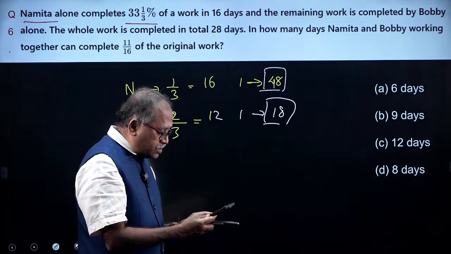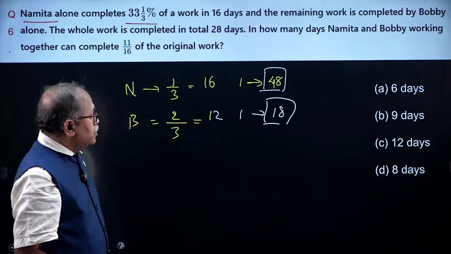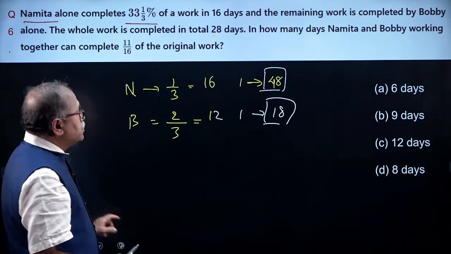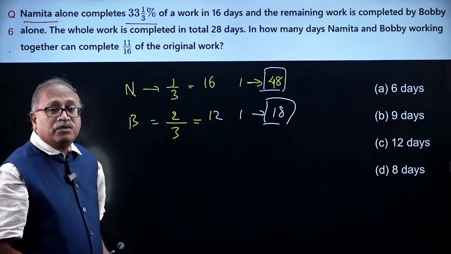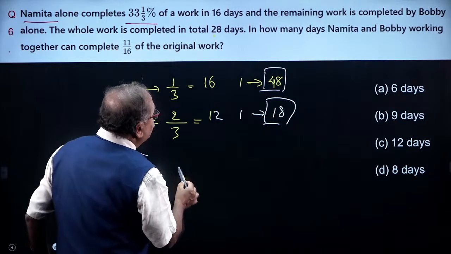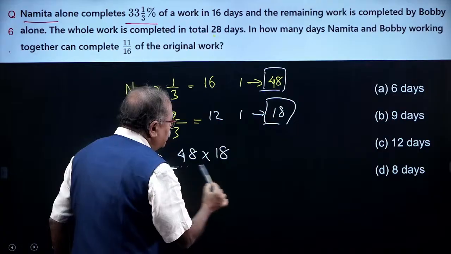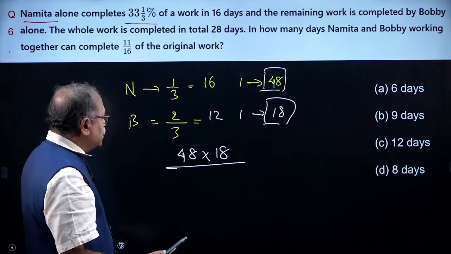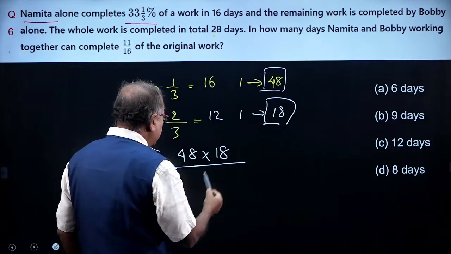And you already answered the question and you said 9. Okay, is 9 days the correct answer? So if A can complete the work in 48 and B can complete the work in 18 days, together they can complete the work in how many days? That is 48 into 18, AB by A plus B, and that comes 50, 76. Will that be 66?